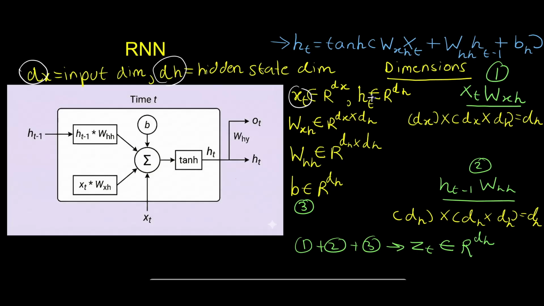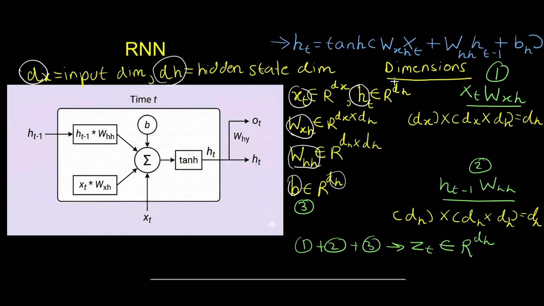Similarly, we have the hidden state vector, and the input-to-hidden weight matrix, whose dimension is dx by dh. The hidden-to-hidden matrix is dh by dh, and the bias vector also has dimension dh.